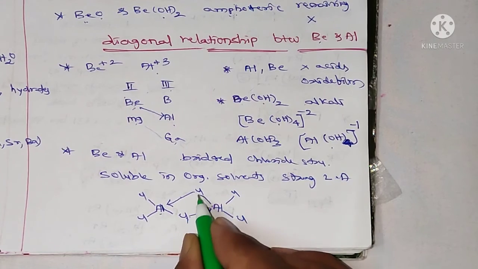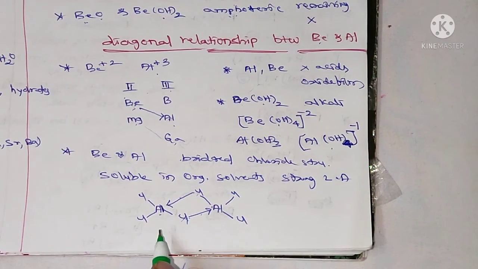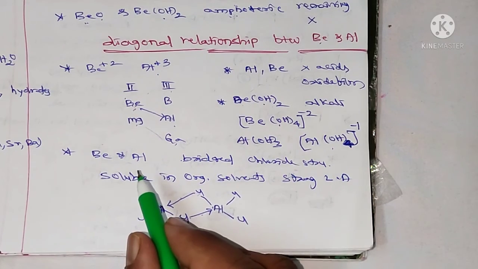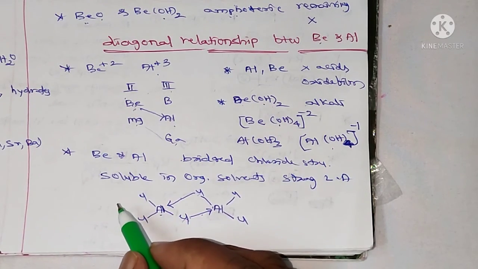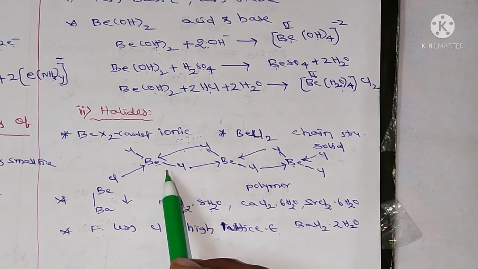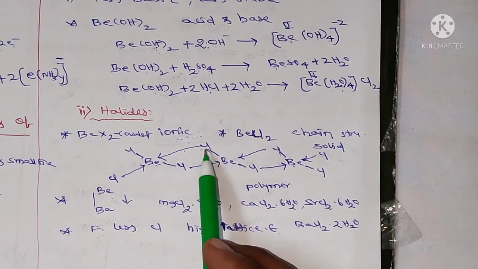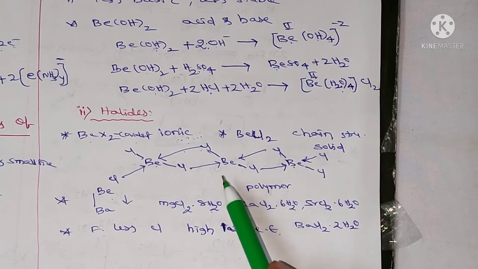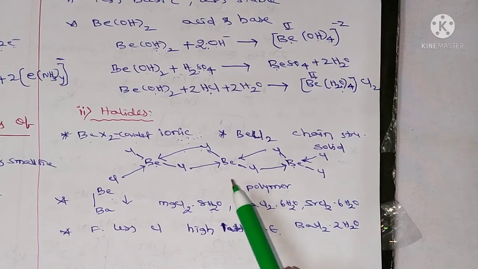So these chlorides are called bridged chlorides. Aluminium chloride has a bridged chloride structure, same as beryllium chloride. Beryllium chloride also has bridged chlorides.